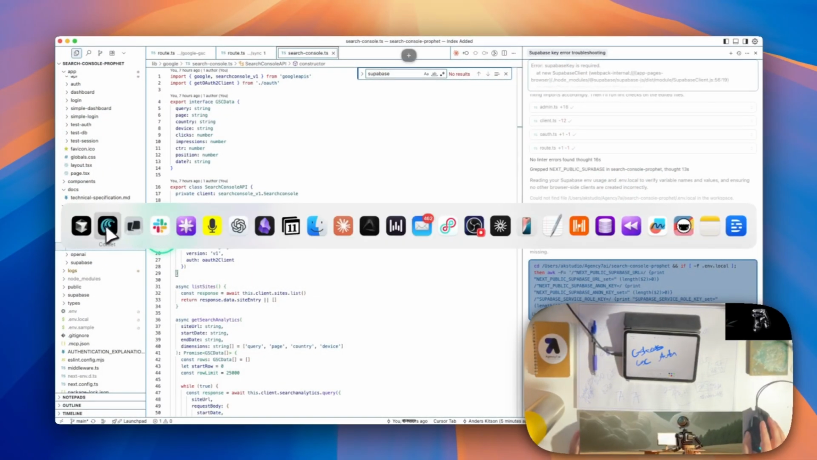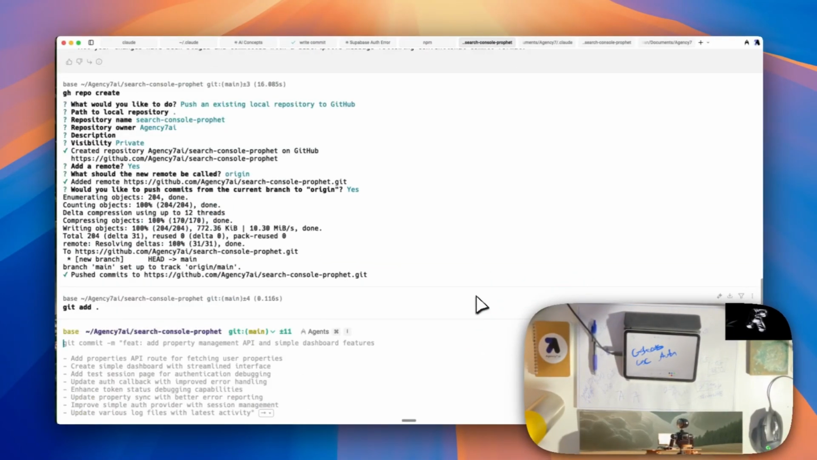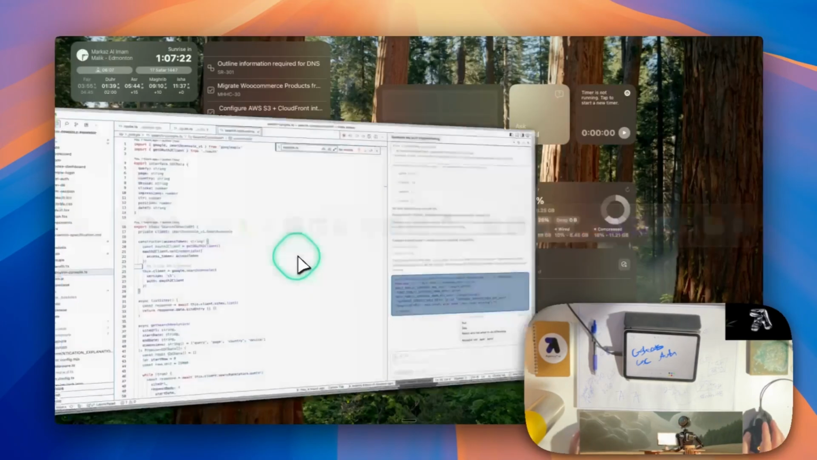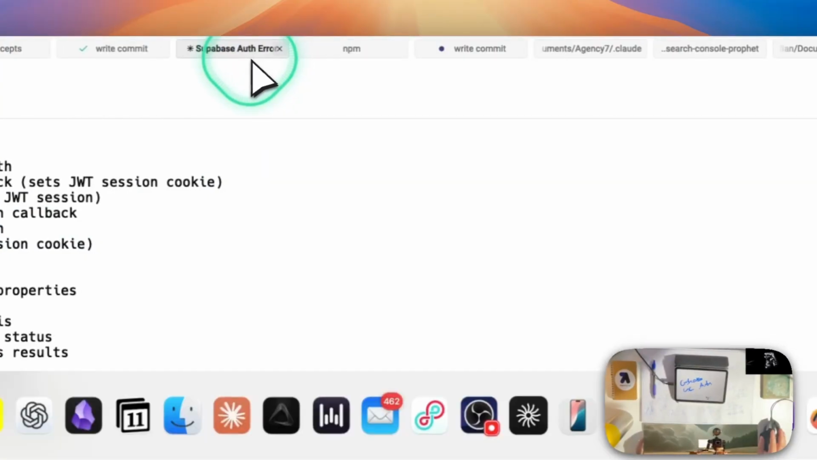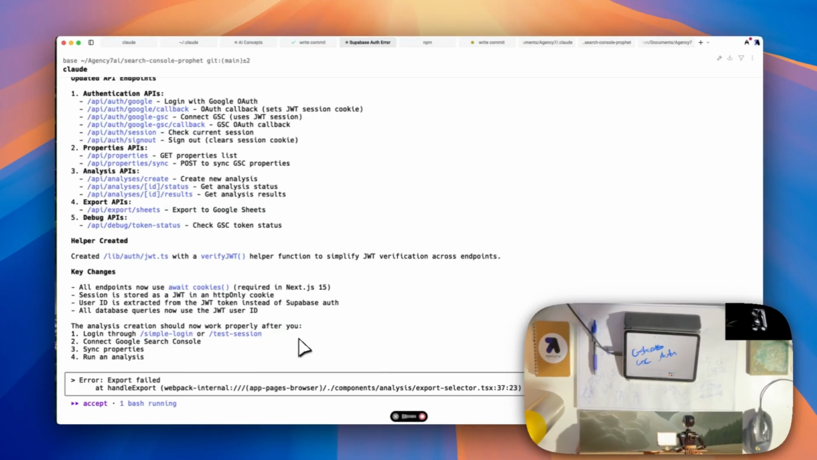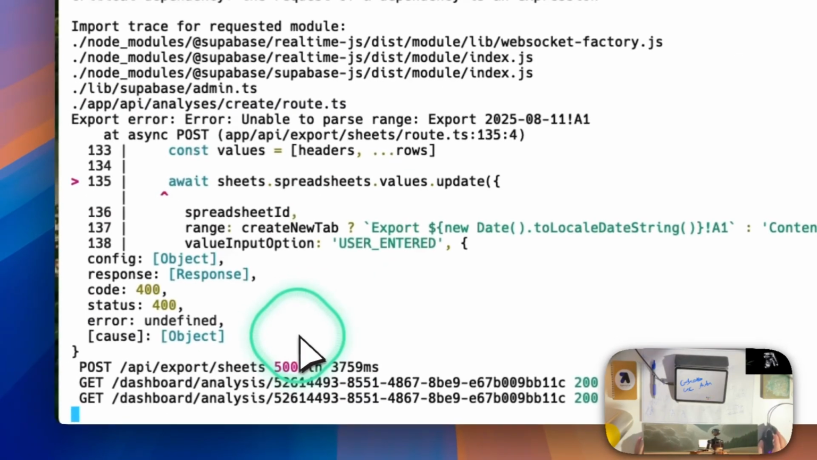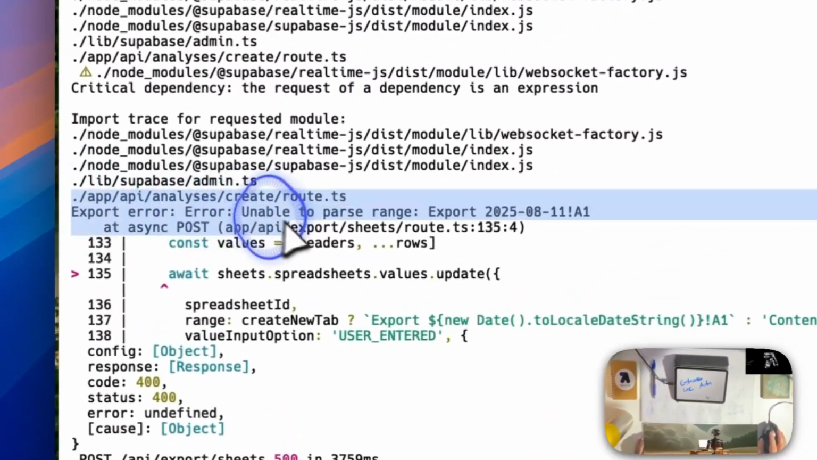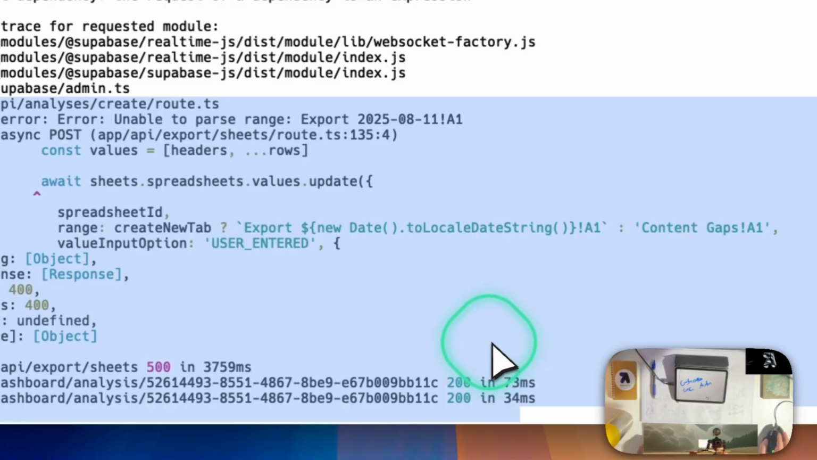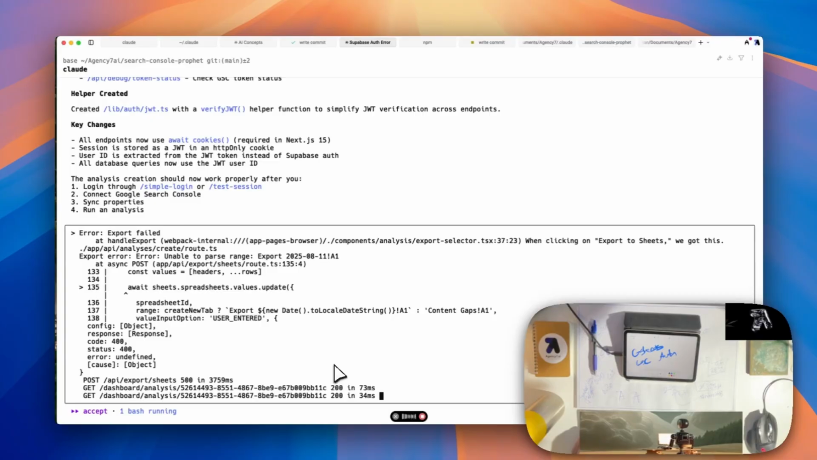So if we go in, first of all, let's do our commit. And then we're going to say we got this error when clicking on export to sheets. Okay, and see what error we got in terminal. Okay, so we can't parse the range. It looks like it's just a minor error. Think hard and make a plan first.